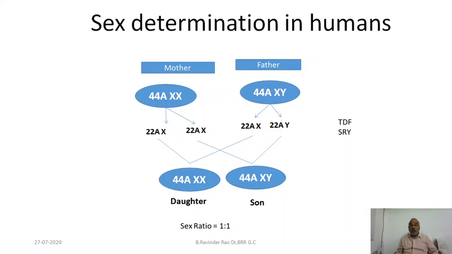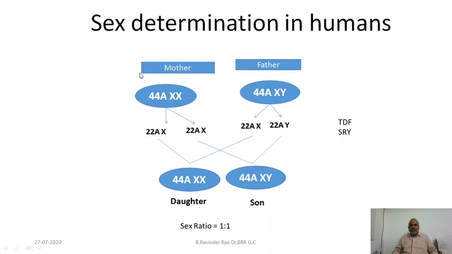Okay, so why does the Y chromosome bring maleness? This is because the small Y chromosome has a very small region called the SRY region, the sex determination region on Y. That region produces a factor called the testis determining factor, and because of that, whenever Y is there, testes are formed. Whenever testes are there, males are born, or the embryo turns to male.